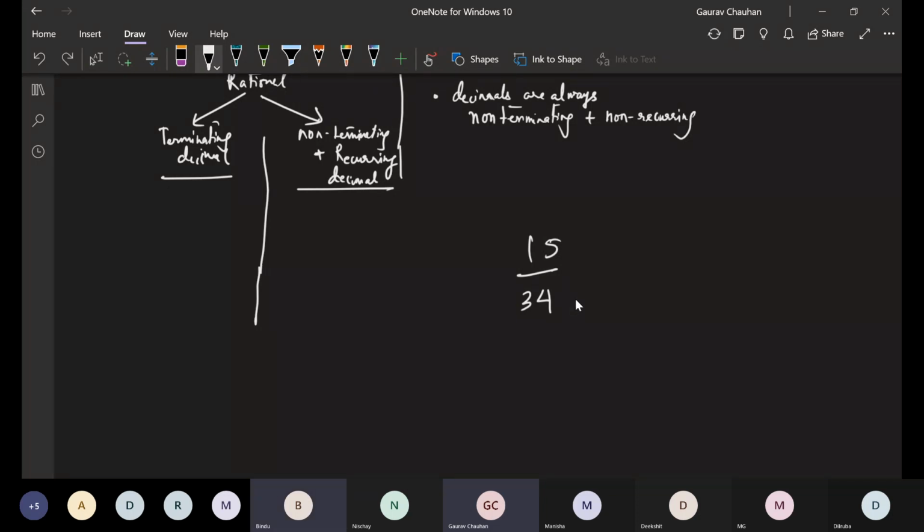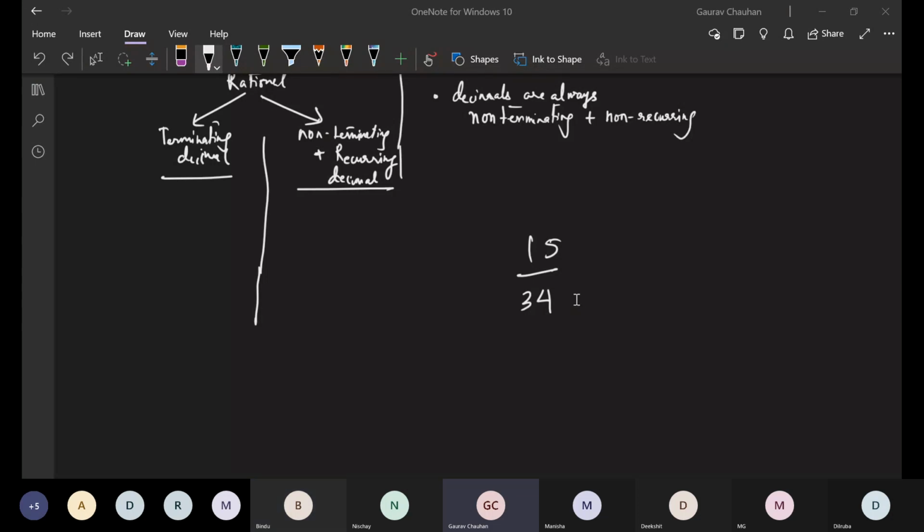Okay, now this rational number, is it terminating or is it non-terminating recurring? Which one is it? Can you tell by looking at it? Is there a way of finding out without dividing? If we divide, we don't know after how many digits it will start repeating. Maybe after 100 digits it's going to repeat, maybe after 20 digits. We don't know. We cannot keep on dividing. Is there a way of finding that out?